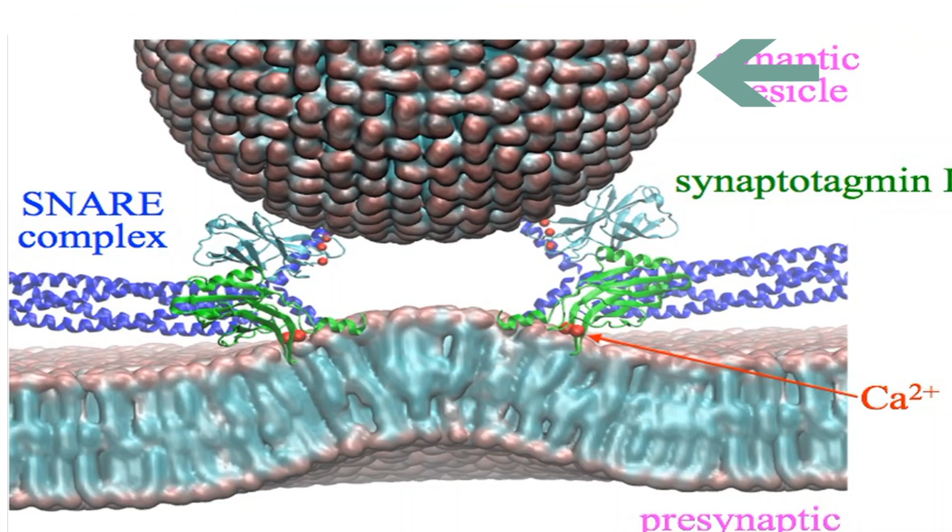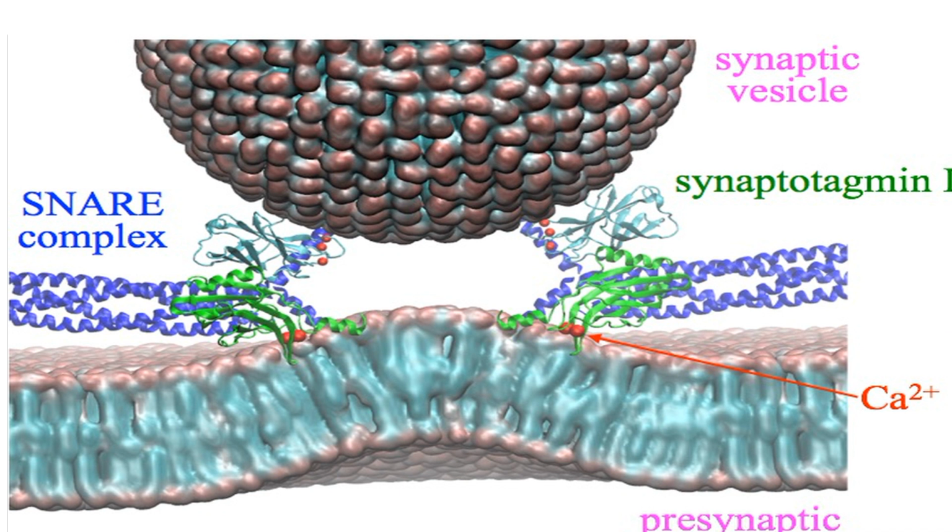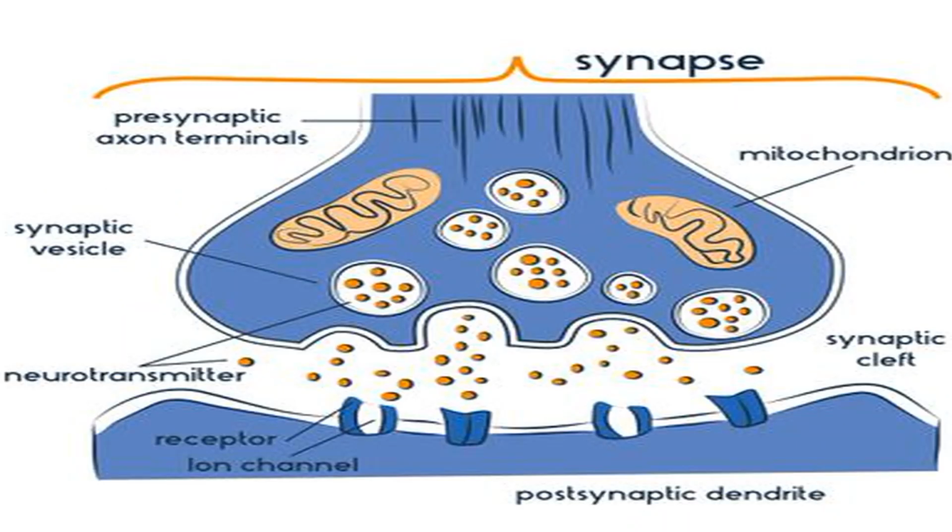This is a presynaptic vesicle that shows the SNARE complex on one side and synaptotagmin on the other side. Synaptotagmin is a protein and the SNARE complex is a group of proteins. Both have calcium sensing sites and both are said to have a major role in exocytosis of the presynaptic vesicle. It is proposed that synaptotagmins promote synaptic vesicle insertion by local bulking of the plasma membrane under the synaptic vesicle, which is tethered to the plasma membrane by the SNARE complex. After exocytosis, the neurotransmitter is emptied into the synaptic cleft, where it is received by receptor ion channels or receptor proteins of the postsynaptic membrane.